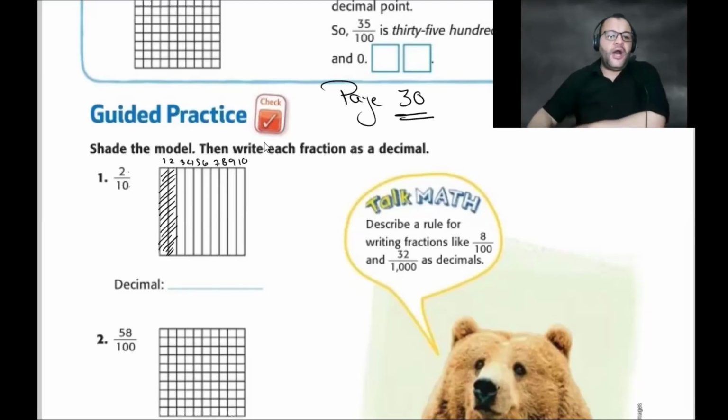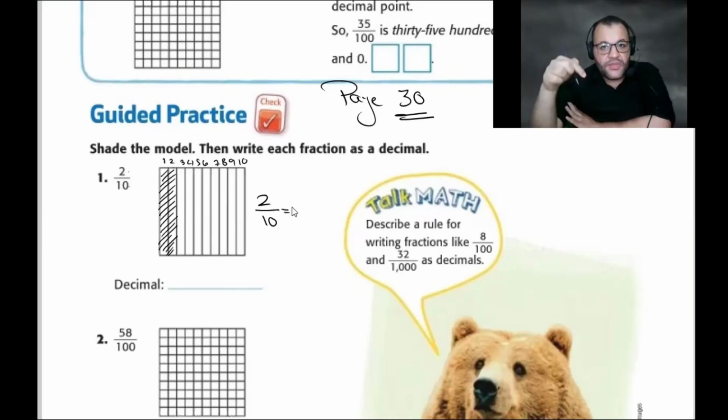Okay, so how can we convert from a fraction to a decimal? Now we have a fraction, which is 2 over 10. To convert, the denominator must be 10, 100, 1,000, 10,000, and so on. At first, write the number at the numerator without any change. Write 2.